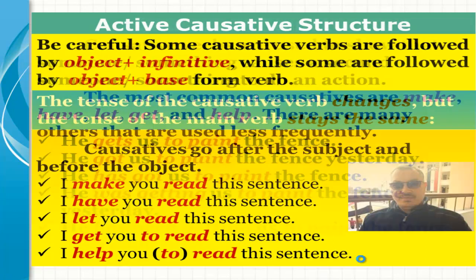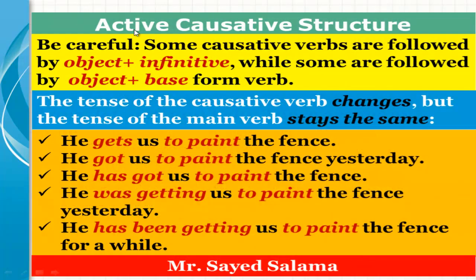The next one, active causative structure. Be careful. Some causative verbs are followed by object plus infinitive, while some others are followed by object plus the base form verb. Remember that the tense of the causative verb changes.